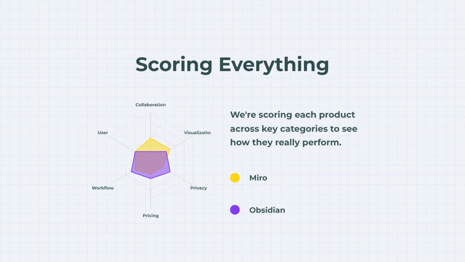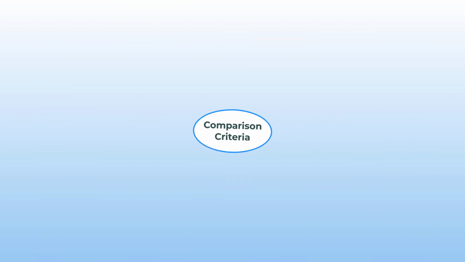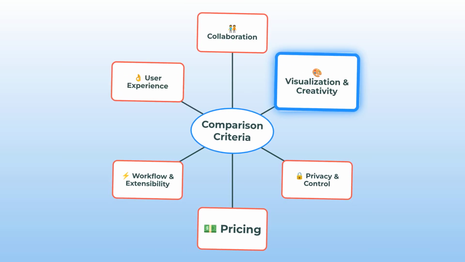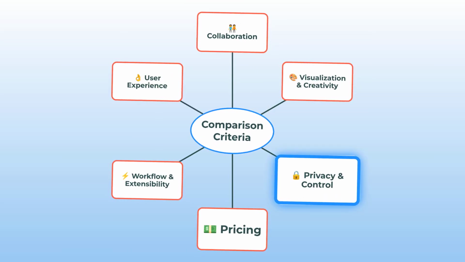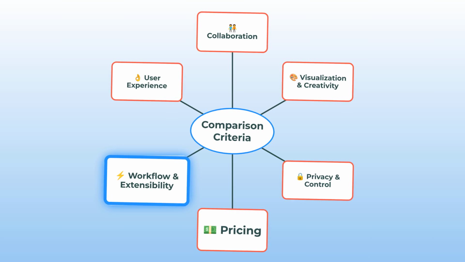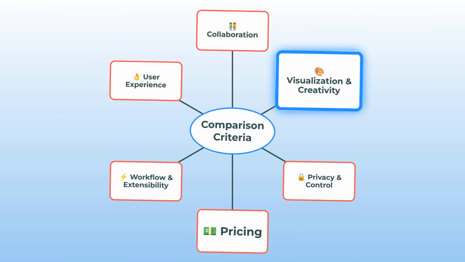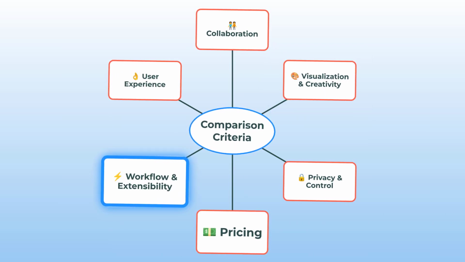Each category gets points, and at the end you'll see exactly who comes out on top. The winner here might just surprise you. Here's a quick mind map of what we'll be comparing: collaboration, visualization and creativity, privacy and control, pricing, workflow and extensibility, and user experience. Basically, if you care about working with others, unleashing your creativity, locking down your data, saving money, customizing your workflow, or just having a smooth ride, we're covering all of that.